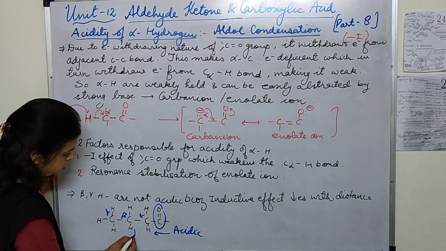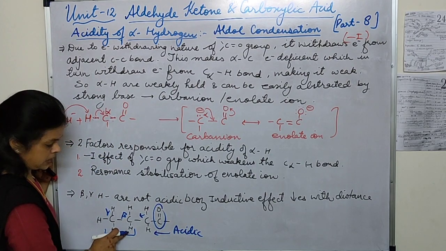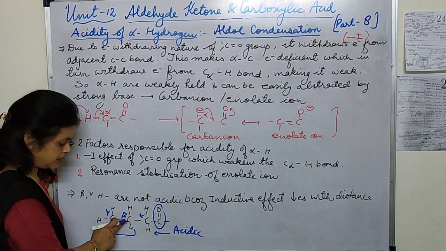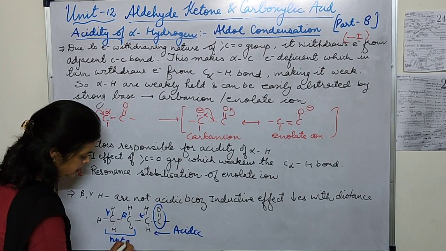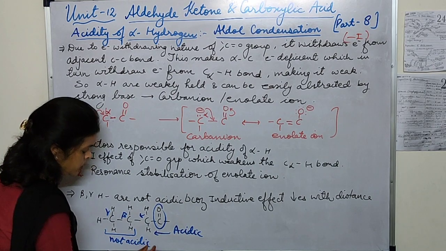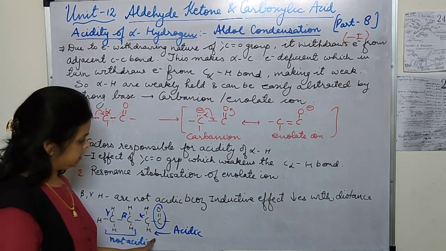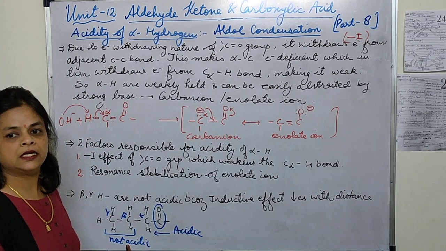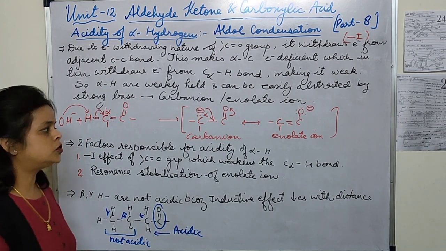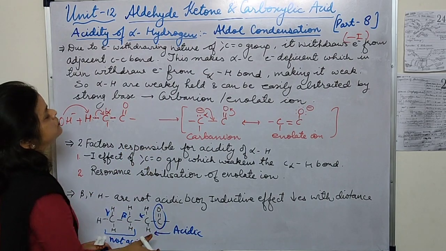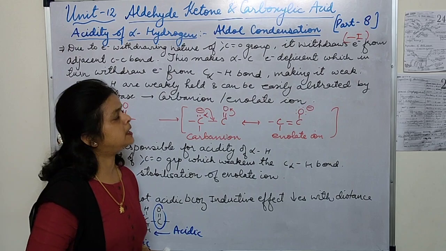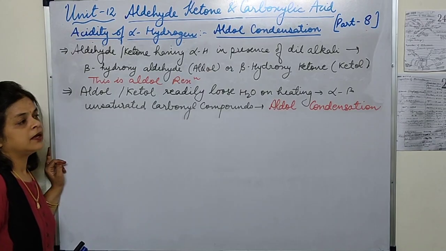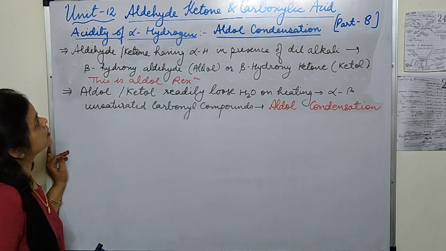But these two hydrogens, the hydrogens attached to the beta carbon and the gamma carbon, are not acidic. So we can say that these two are non-acidic and this is acidic. Here we first understood why alpha hydrogens are acidic, and now we are going to discuss the aldol condensation.